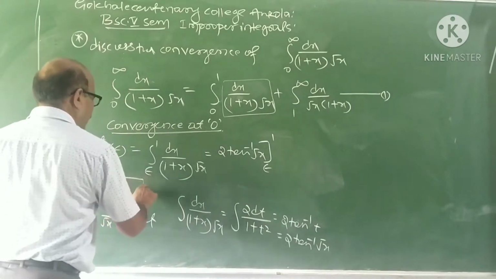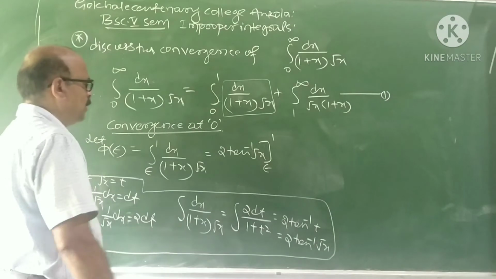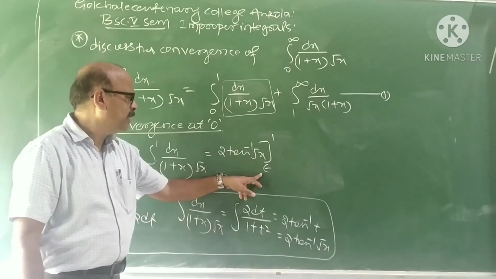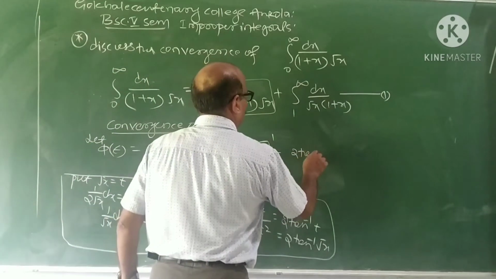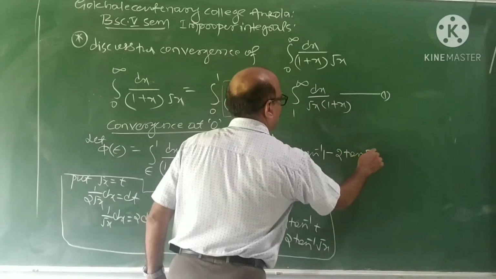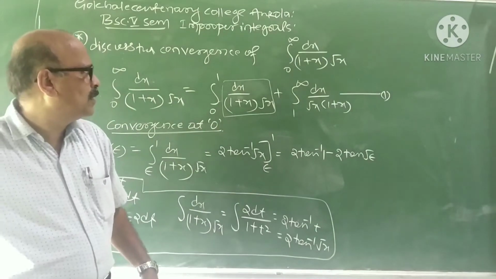We have obtained the integration first. Now the integration is 2 tan inverse root x, limit epsilon to 1. It is therefore 2 tan inverse 1 minus 2 tan inverse root epsilon. What is this? Phi of epsilon.